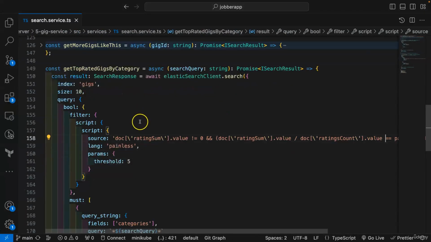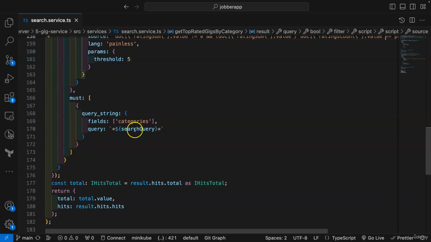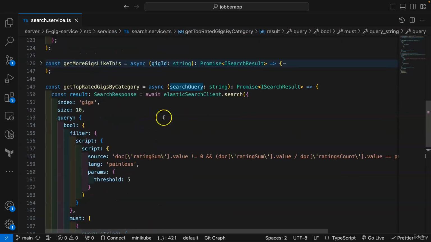So this is how we're going to get our top rated gigs by categories. Based on the category and whatever we pass right here, we are going to get the top gigs for that particular category. So that is the gigs that have all 5-star ratings.